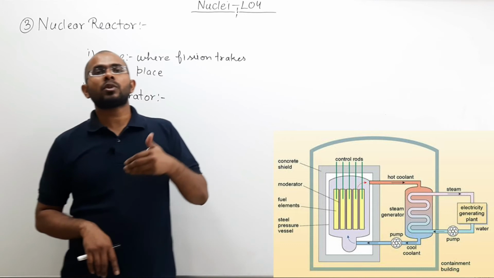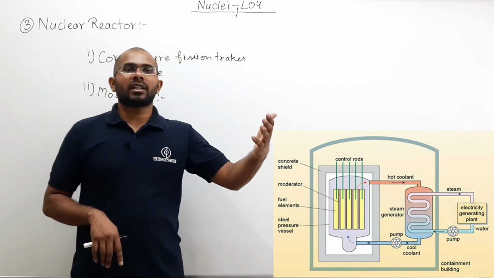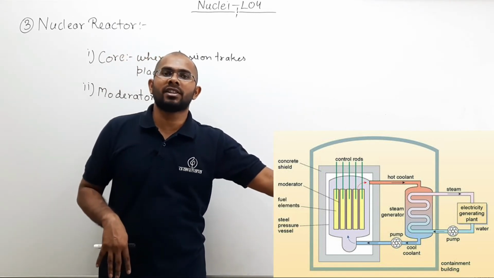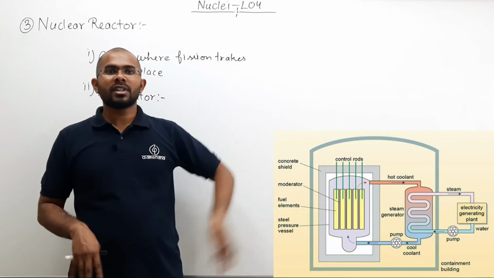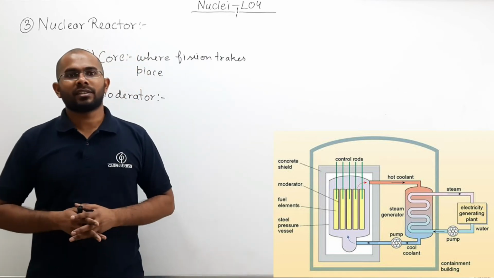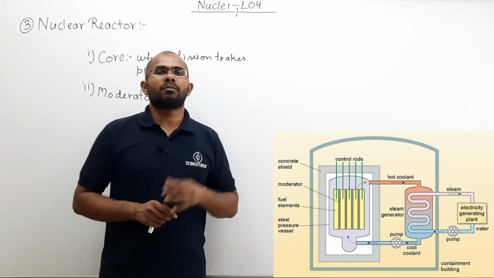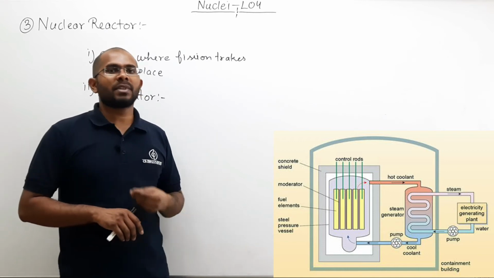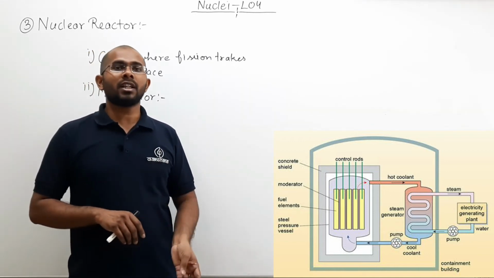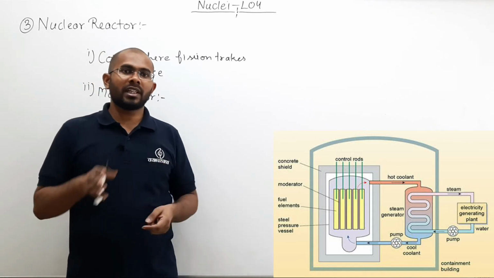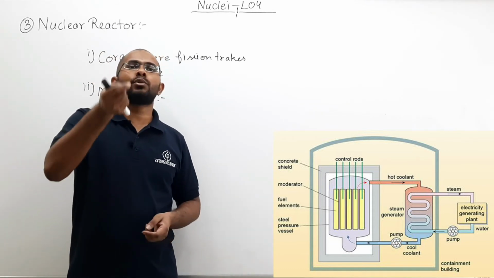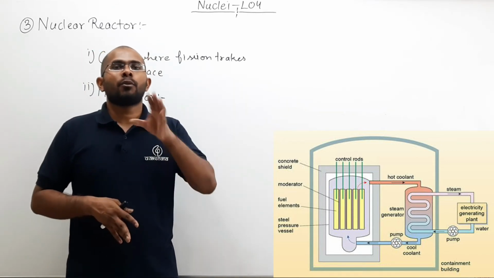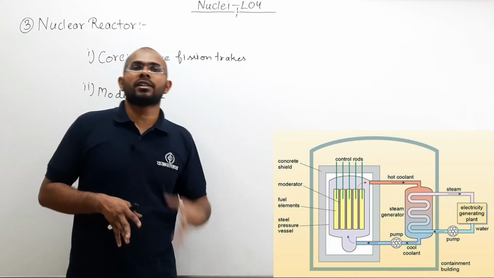We can make them collide with another particle or compound so that they transfer some of their energy to those compounds and hence decrease their own energy. What are those compounds? Sometimes we use carbon, graphite. Sometimes we use heavy water. What is heavy water? Deuterium oxide, D2O, meaning in place of hydrogen we are using deuterium. What is deuterium? Another isotope of hydrogen which has one proton and one neutron in its nucleus.